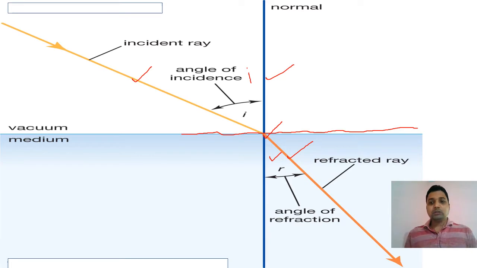So these are all the terms used in refraction, and like the two laws in reflection, we get two laws in refraction also, where the incident ray, refracted ray, and normal all lie in the same plane. And one more trigonometric expression: sine i by sine r equals the refractive index, or a constant. So that's what you will read in higher classes. Because till now you have not read about trigonometric expressions, so this part we will skip. Sine i by sine r equals a constant. That's what you will read in class 10 and class 12.